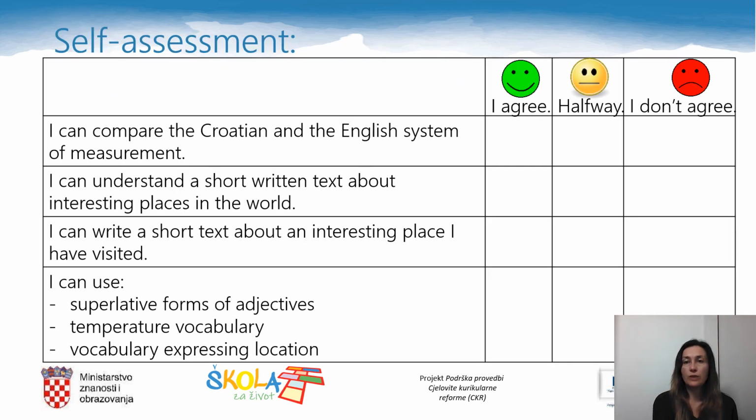How do you feel about today's lesson? Are you happy, sad, or somewhere in between? Assess the following statements. I can compare the Croatian and the English system of measurement. I can understand a short written text about interesting places in the world. I can write a short text about an interesting place I have visited. I can use superlative forms of adjectives, temperature vocabulary, and vocabulary expressing location. That would be all for today.